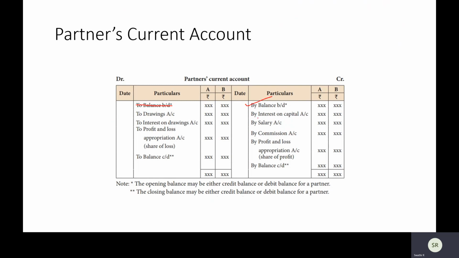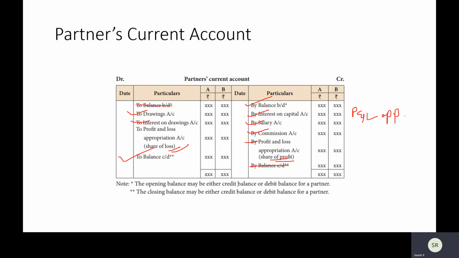Then all the things like interest on capital, salary, all the appropriation: where will we get all these amounts from? From your P&L appropriation account, not the P&L account. Any commission, any profit and loss appropriation, share of profit, etc. will be done in this account. Then any drawings during the year, you will show here. Interest on drawings will be shown here. Again, if there is a loss it will come here, if there is a profit it will come here. So finally you will have your balance carried down, provided we are assuming that it is a credit balance.